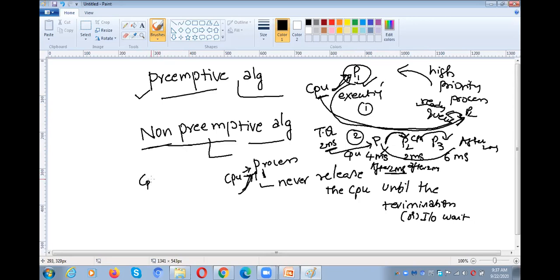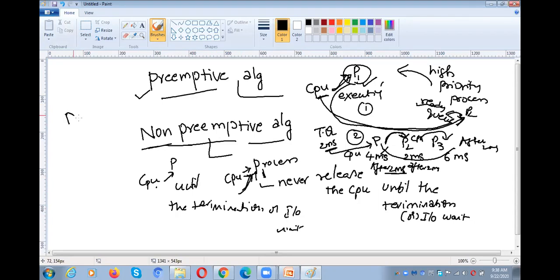Once we allocate the CPU to any process, the CPU stays allocated to the same process until termination or IO wait comes. That is about preemption and non-preemption.